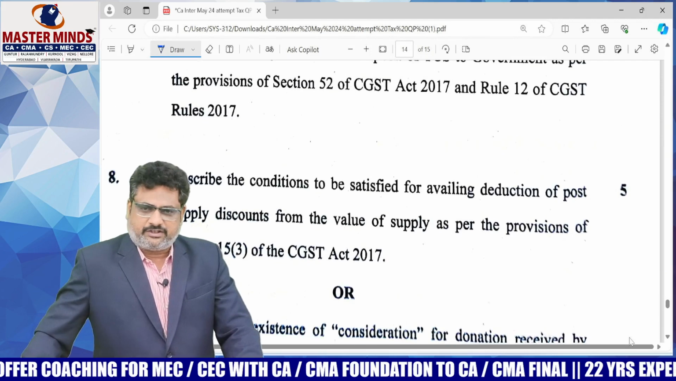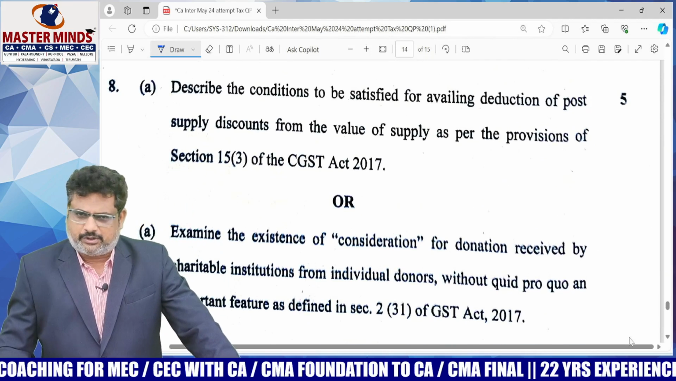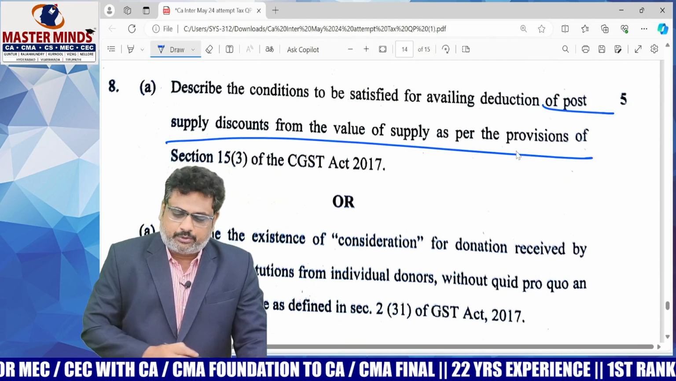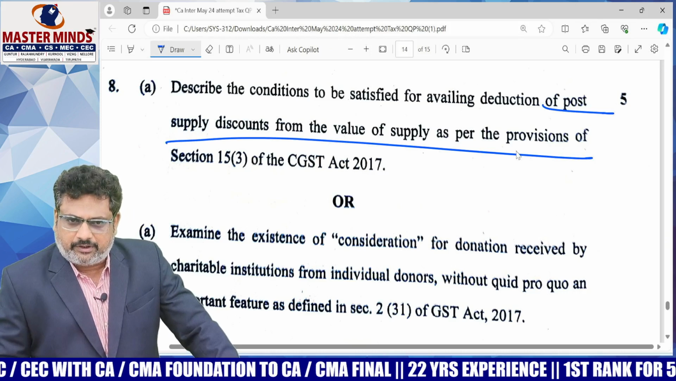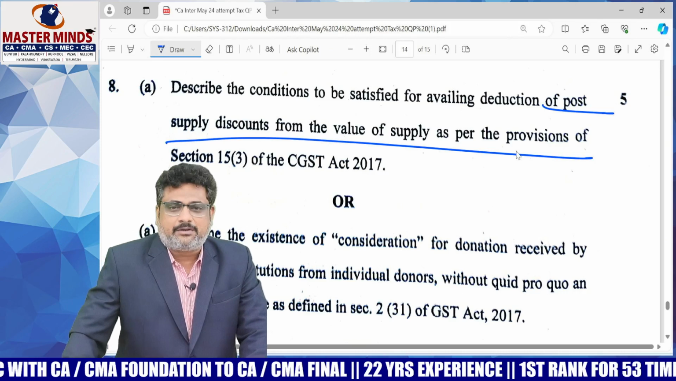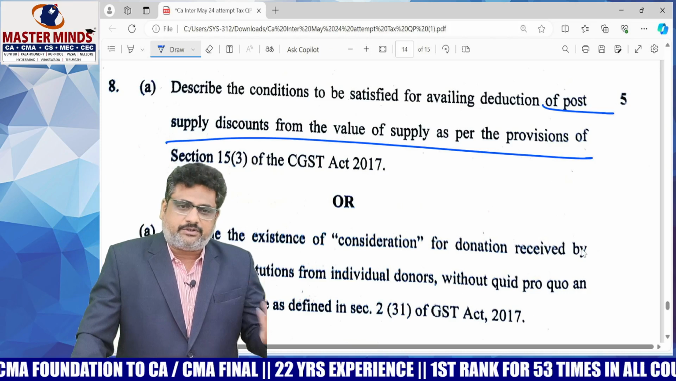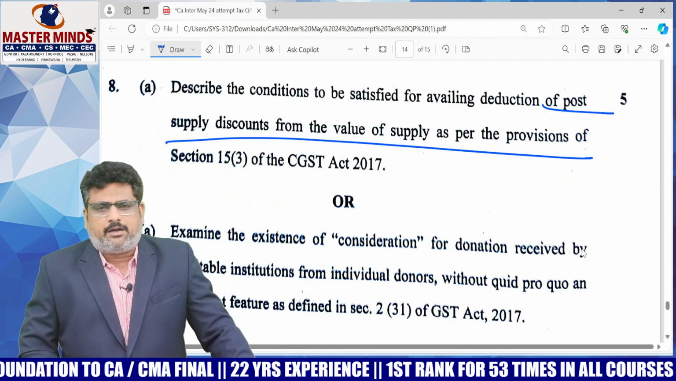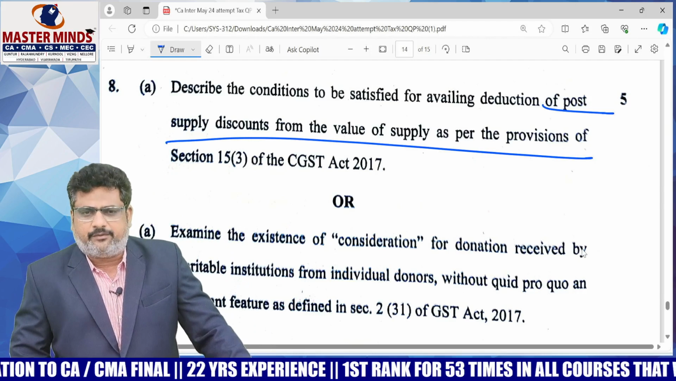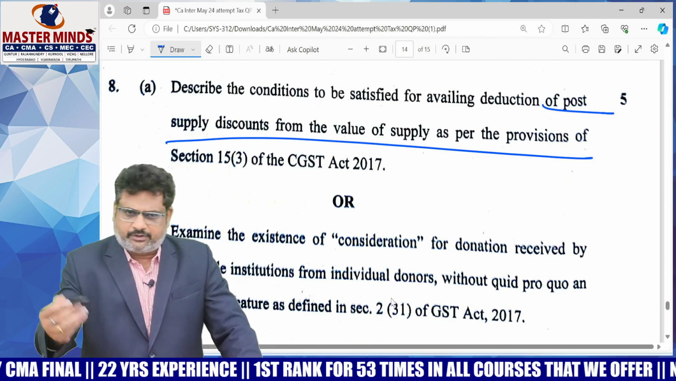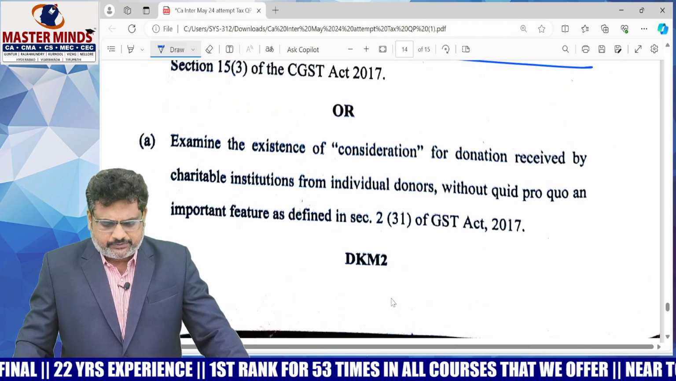It was asked for 5 marks, and the 8th question is also a theory question. It was there in our guess questions also. This was a direct question from our guess questions. That's why we always advise you to study the guess questions. This one is based on theory in value of supply, post supply discounts. Easy to answer this one. A short answer question was there on this.